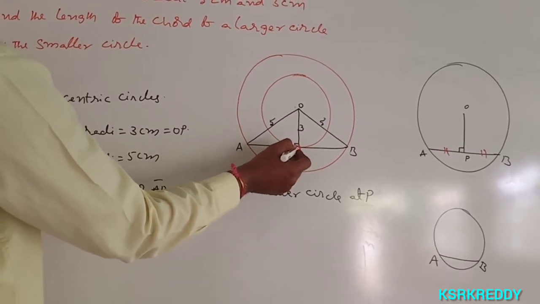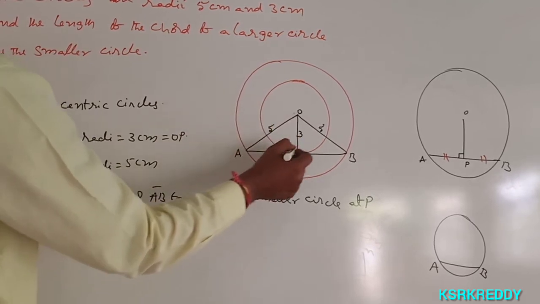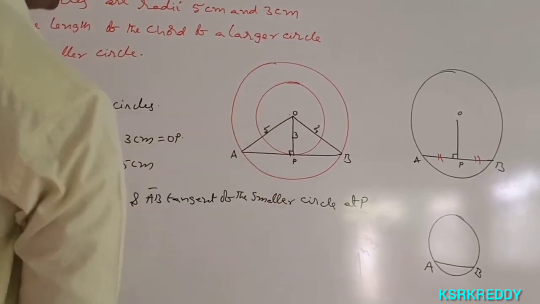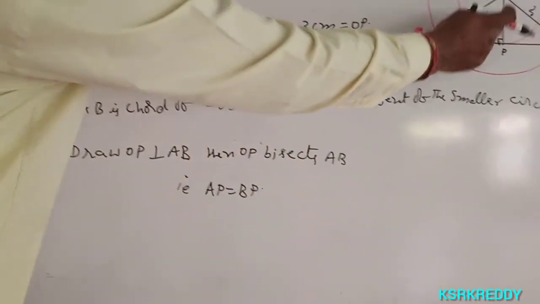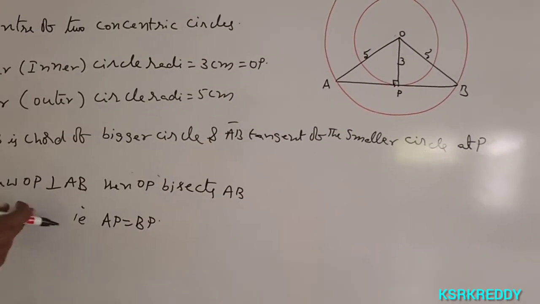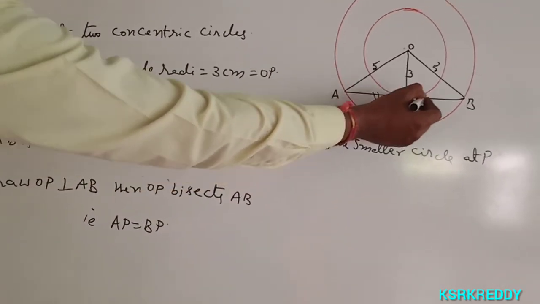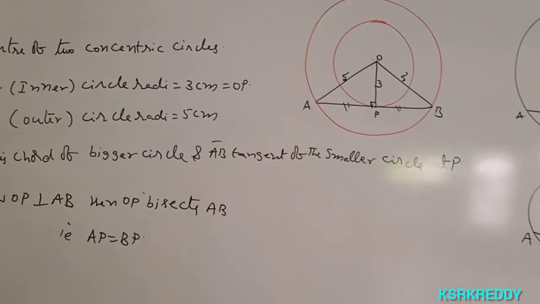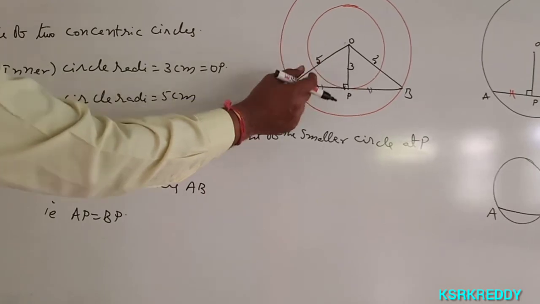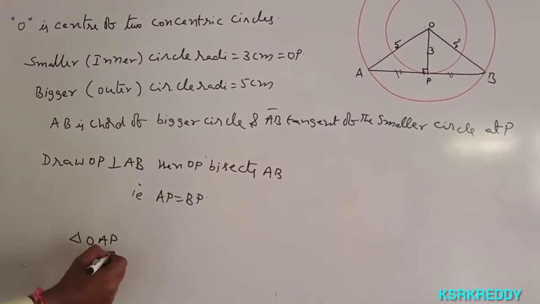So OP is perpendicular to AB, meaning OP bisects AB, so AP equals BP. Triangle OAP is a right triangle.